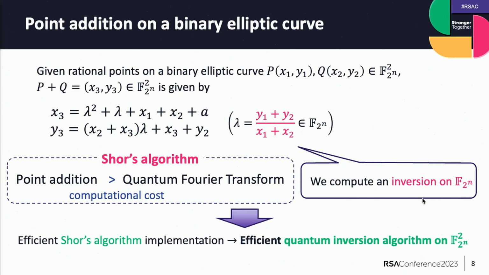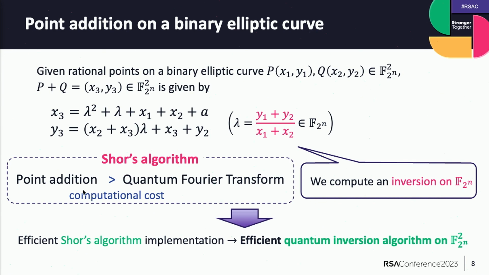So now I describe point addition on a binary elliptic curve. Let P and Q denote rational points on the binary elliptic curve. Then P plus Q is given by this formulation, where lambda is calculated by this. Then, to calculate lambda, we compute an inversion on the binary field of degree n. To conclude, point addition on binary elliptic curves requires an inversion on the binary field.